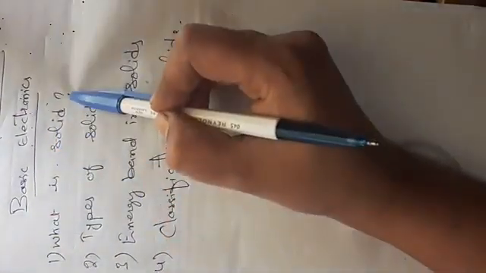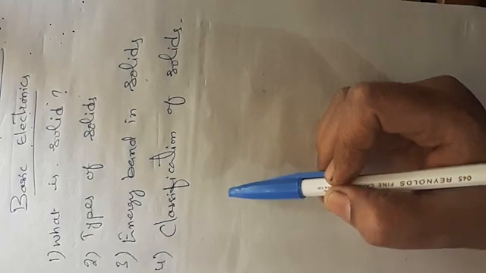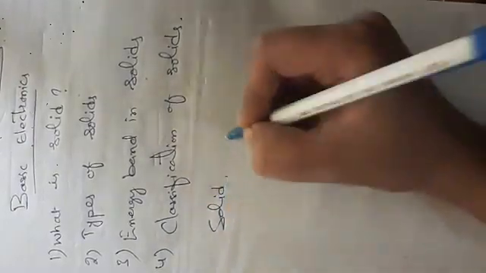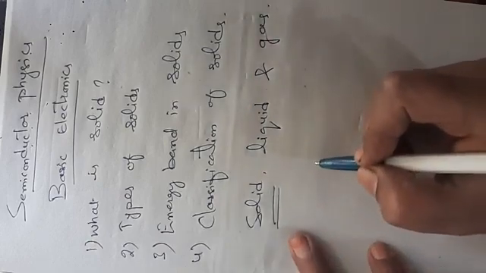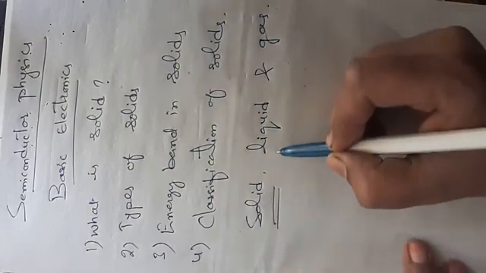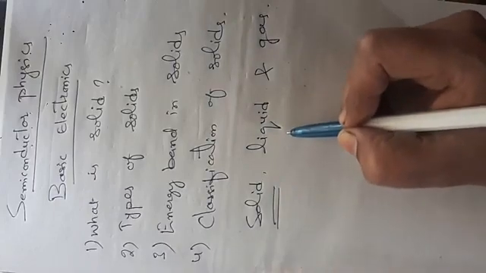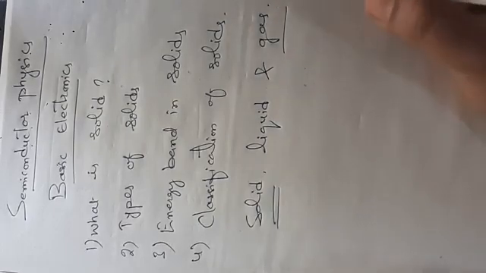So what is solid? First point. We all know that matter is nothing but that which occupies some space and has some mass, and matter is of three types, that is solid, liquid and gas. Solid means the atoms and ions are closely bound together by intermolecular forces, whereas in liquids the atoms and ions are loosely bound together, whereas in gases the atoms and ions are free to move.